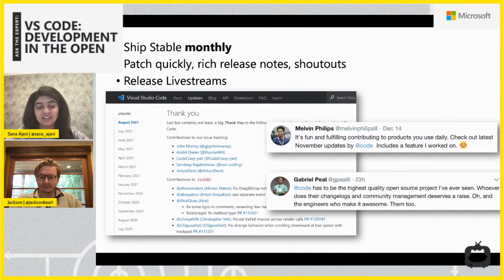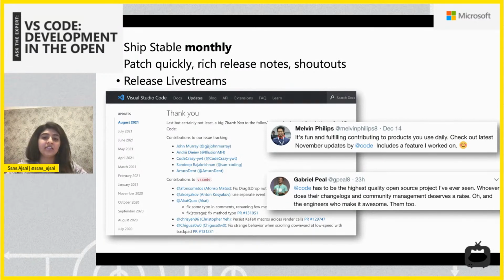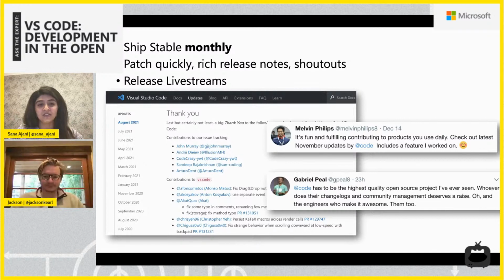And the best part is the section at the end where we're able to get a list of everyone who contributed to the project or any of our satellite repositories and give them a shout out in a release note. So it's really cool to see, once we release on social media, a lot of the contributors like to see themselves being called out. And it's just a really good feel-good thing that we have with the community, that we all got to work on this project and release it this month. And we also have started doing more live streams to talk through a lot of the new features and educate people about what's new this month.